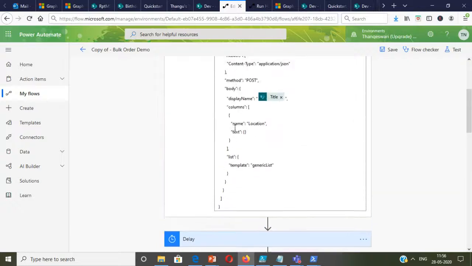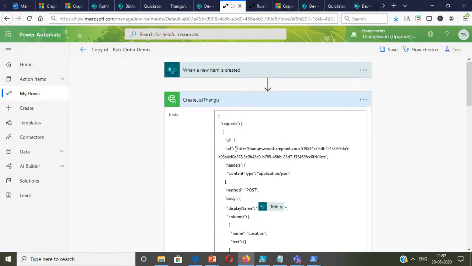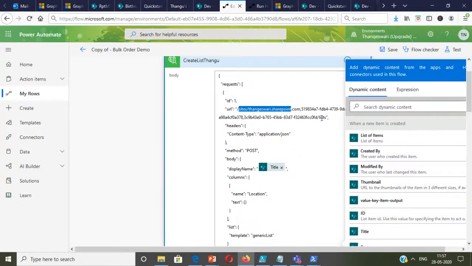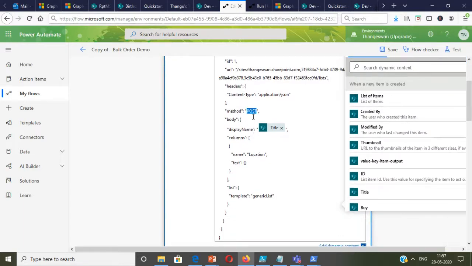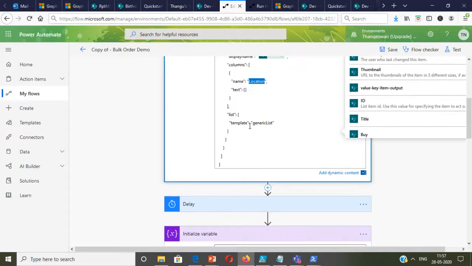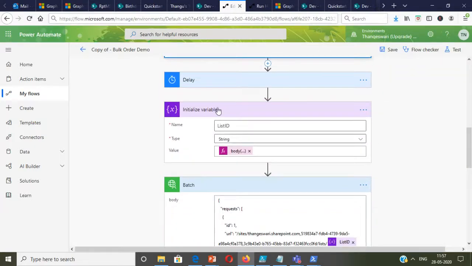So what happens is in the flow, I'm just going to call the request. So this is the request body where I'm going to create the list using this particular URL, and I'm going to call the POST method. I'm going to take the title from the title column, and then I'm going to create a column called location. So this is the Graph query to create the list. I'm creating a generic list.